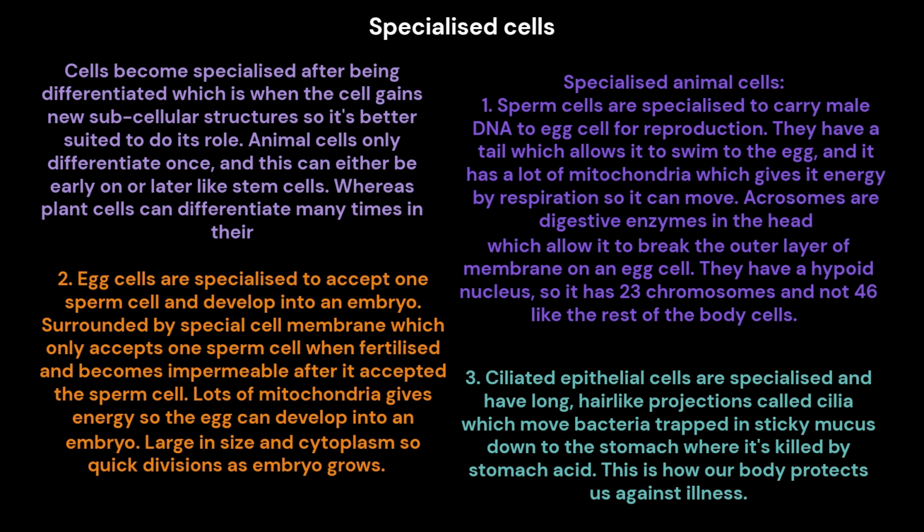3. Ciliated epithelial cells are specialized and have long, hair-like projections called cilia, which move bacteria trapped in sticky mucus down to the stomach where it's killed by stomach acid. This is how our body protects us against illness.